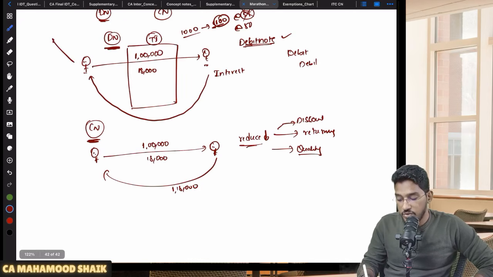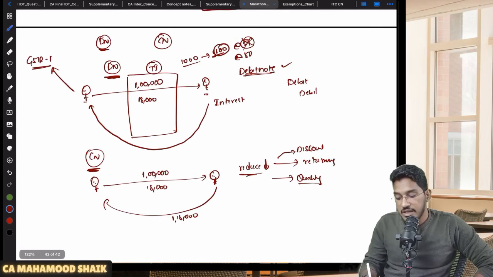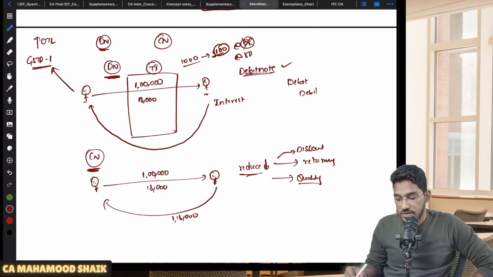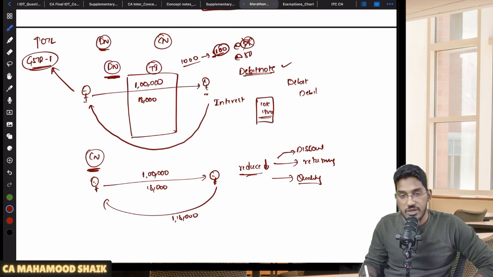Now this debit note you have to declare whenever you are giving a debit note. That debit note you have to declare in your GSTR1. When you declare the debit note in your GSTR1, what will happen? Your output tax liability will increase. You initially gave 1 lakh worth of supply, 18,000 rupees of GST you have collected. Later you are giving debit note amounting to 10,000 along with 1800 rupees of GST. This debit note supplier has to declare in his GSTR1. By declaring that debit note in the GSTR1, what will happen? Output tax liability will increase. Your liability will increase by 1800.